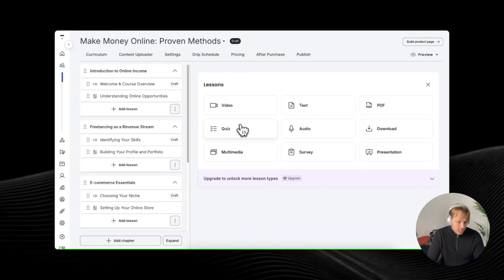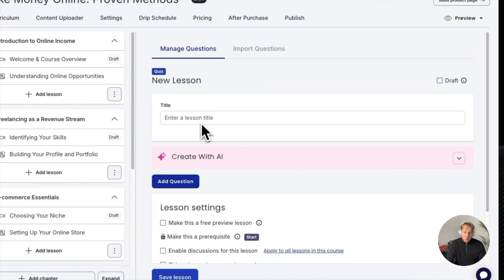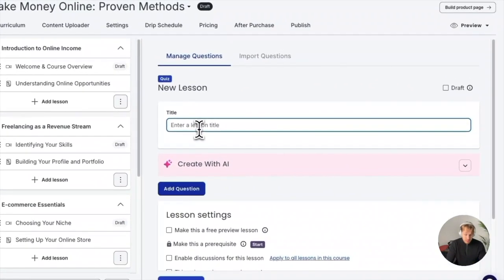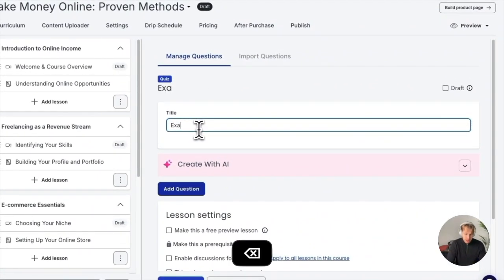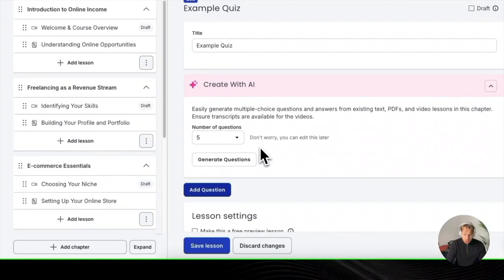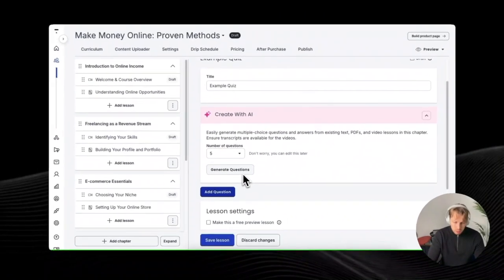So for example, let's click on quiz. And here, once again, we have an option for creating this with AI. So for instance, let's just give it an example quiz. I don't want to get creative with names here because I don't want to spend your time. Let's click create with AI. Let's do 5 questions, and let's do generate questions.